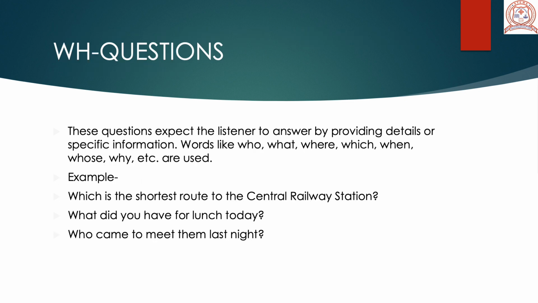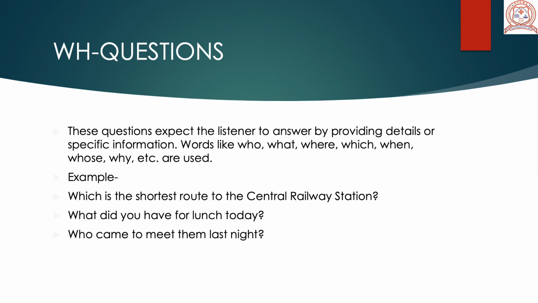WH questions, I think this is by far the easiest. These questions expect the listener to answer by providing details or specific information. So, words like who, what, where, which, when, whose, why are used. These are called WH words. And when you ask a particular question using one of these words, then you are actually asking the listener to provide you some details. For example, which is the shortest route to the central railway station?